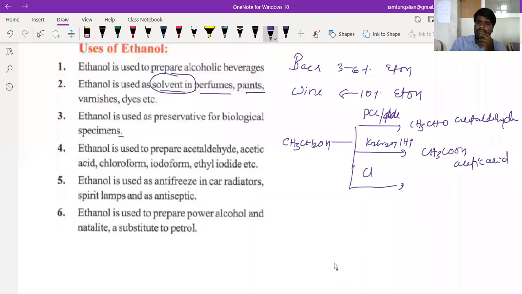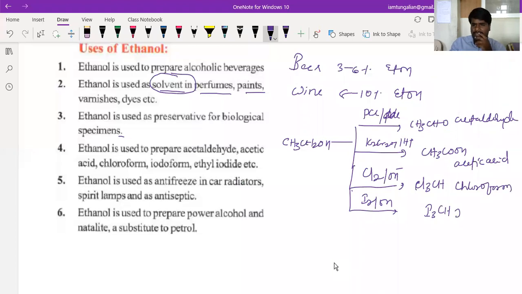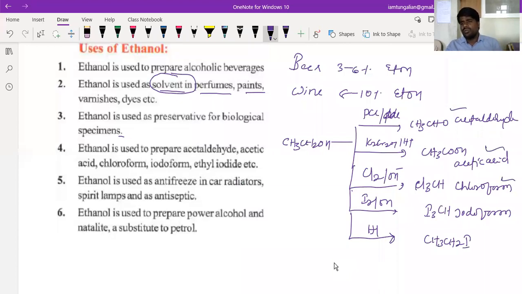It is also used to prepare chloroform. If you treat it with chlorine in presence of basic medium, it forms chloroform. And if you treat it with iodine in presence of base, it will form iodoform. This is your chloroform, and as I told you in the last class, this is your iodoform. It is also used in the making of ethyl iodide. If you treat this with HI, it will be converted into ethyl iodide. So ethyl alcohol is used in the preparation of acetaldehyde, acetic acid, chloroform, iodoform and ethyl iodide.